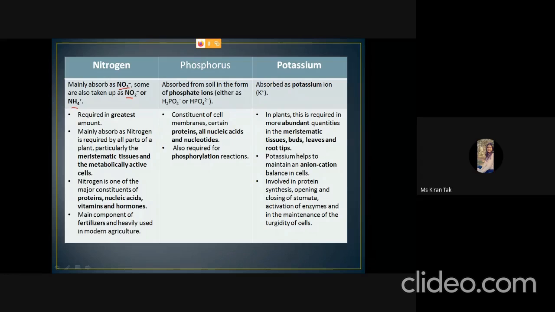Potassium is absorbed as potassium ions, and it is again required in abundant quantity in meristematic tissue, buds, leaves, and root tips. It maintains the anion and cation balance, and that's why it is important in protein synthesis, opening and closing of stomata as we discussed, activation of enzymes, and maintenance of the turgidity of the cell.